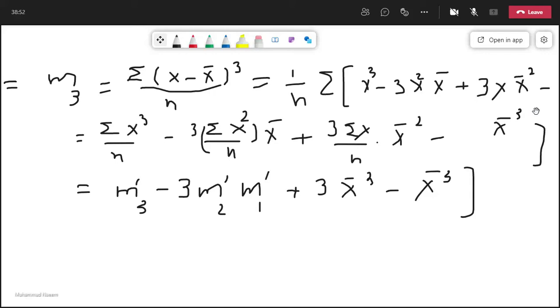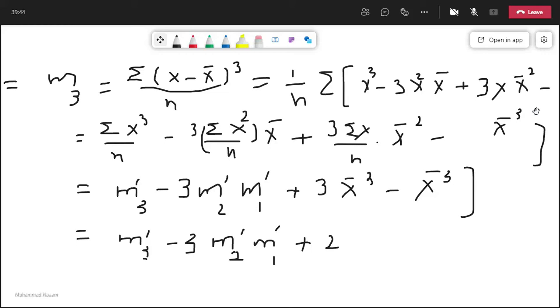Simplifying the last two terms, we have M3 prime minus three M2 prime, and after simplification we have plus 2 X bar cube.